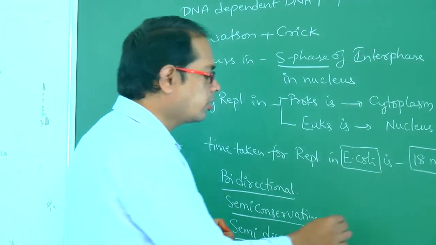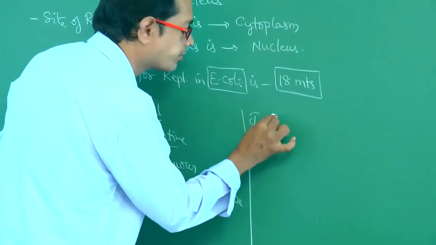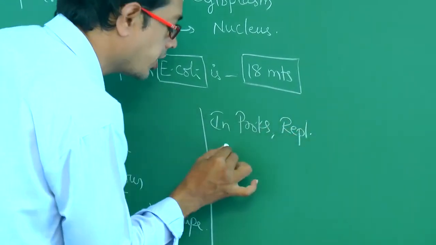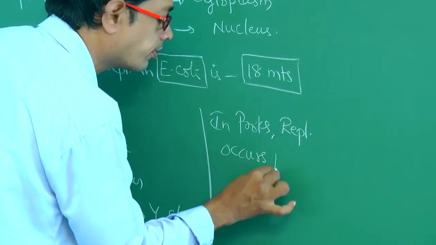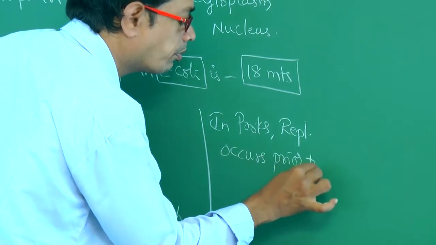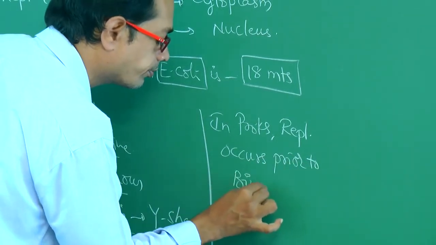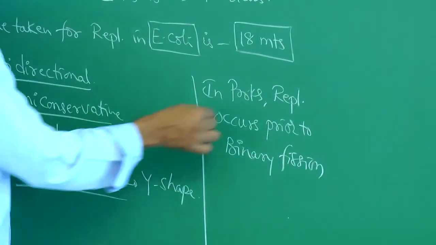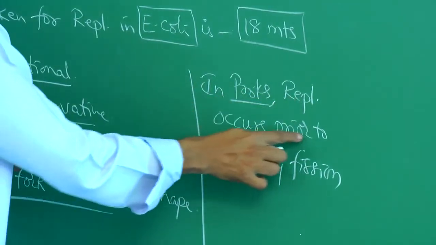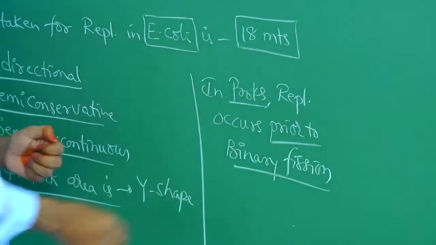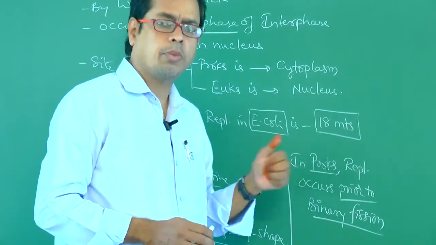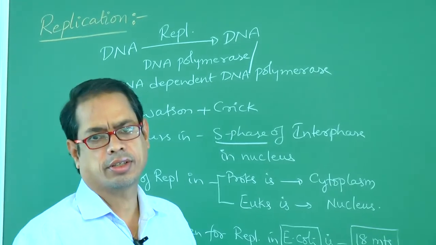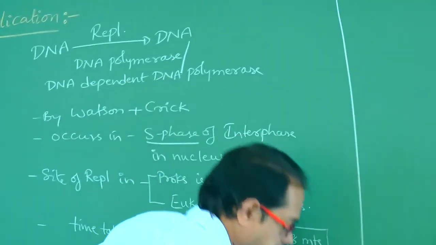Replication occurs prior to binary fission. Before binary fission only, this replication of DNA occurs. Okay? What is replication, how does it occur? That one we have to discuss.